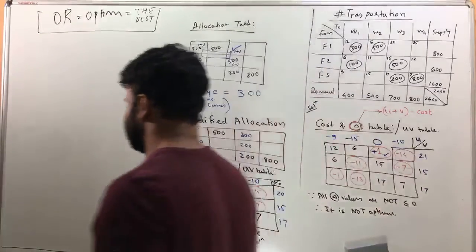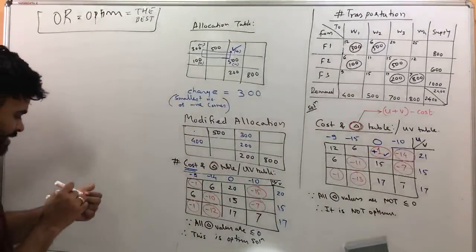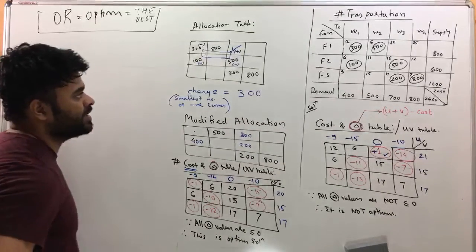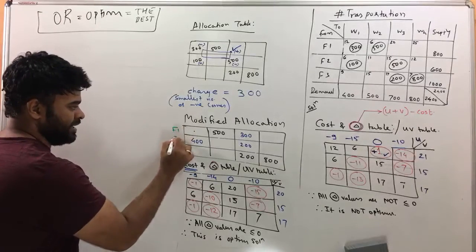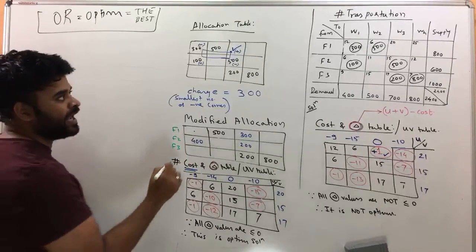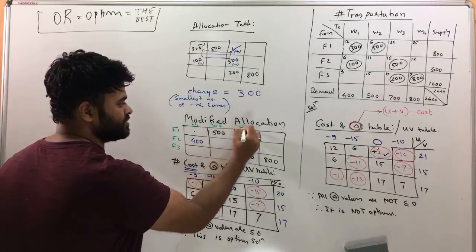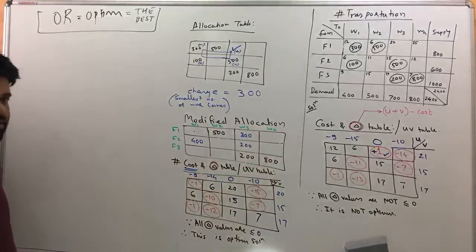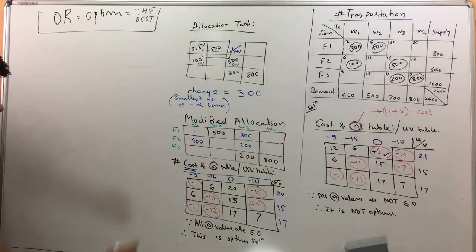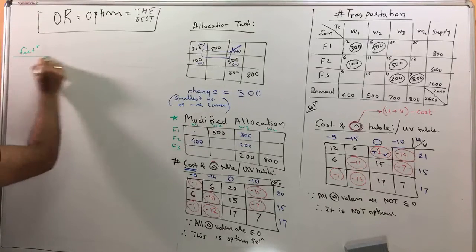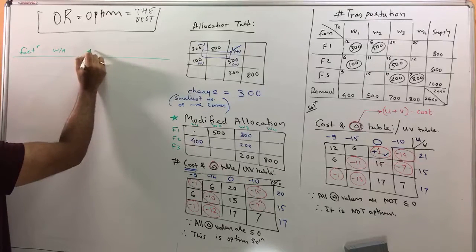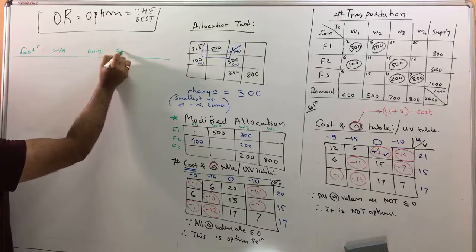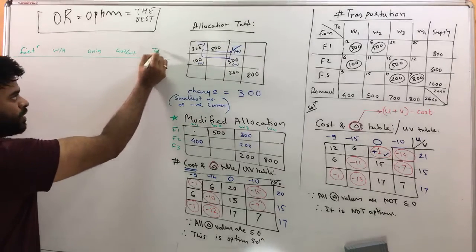Now how do we write the final answer? Just make sure you write it in a proper way. These are factories: F1, F2, F3, and these are warehouses: warehouse 1, warehouse 2, warehouse 3, and warehouse 4, W1, W2, W3, W4. And this is your final answer. This is the clear winner, and we will write down this final answer. First the factories, then the warehouses, and then the total units and cost per unit. And then I'll write down the total cost.